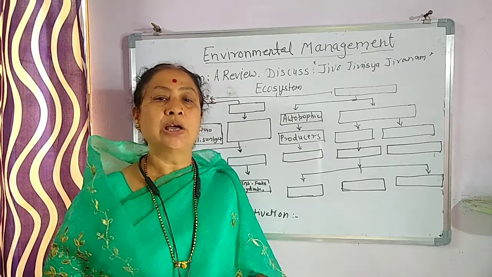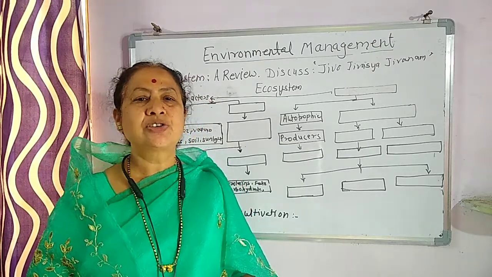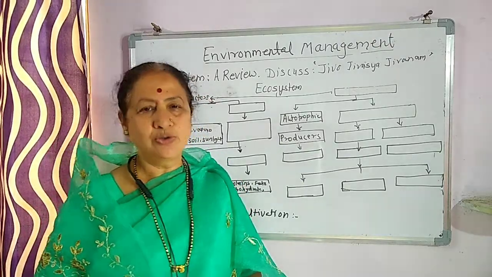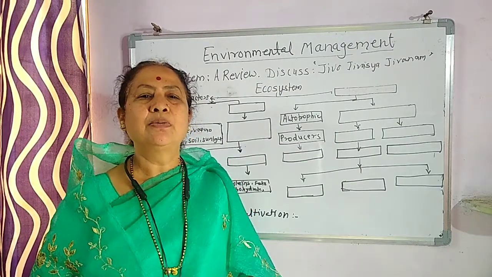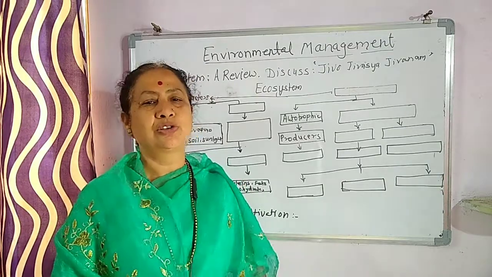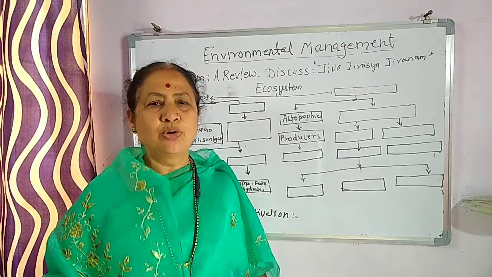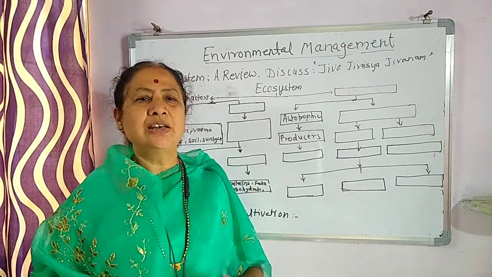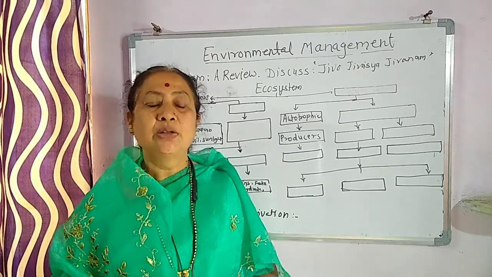So both are very important. First, study the producers. Amongst the various biotic factors, producers are the main. Producers, consumers, and then decomposers, that we already know.